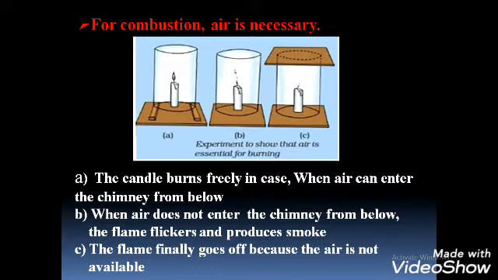Then in case B, what happened? When air does not enter the chimney from below, the flame flickers and produces smoke. Okay, then what about C? In case C, the flame finally goes off because the air is not available.